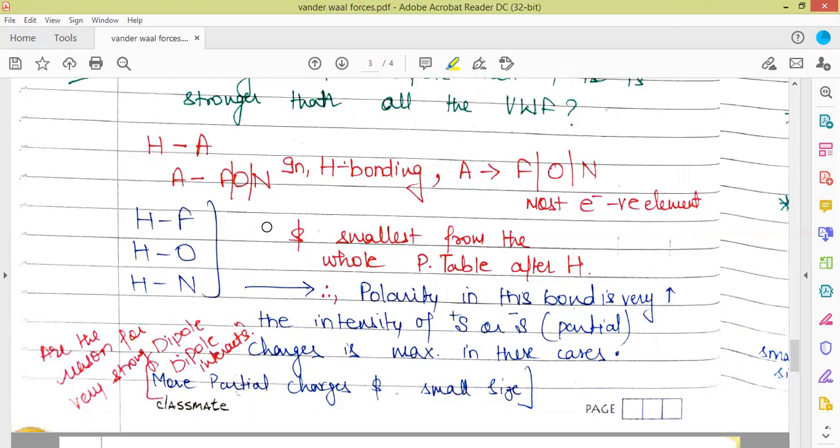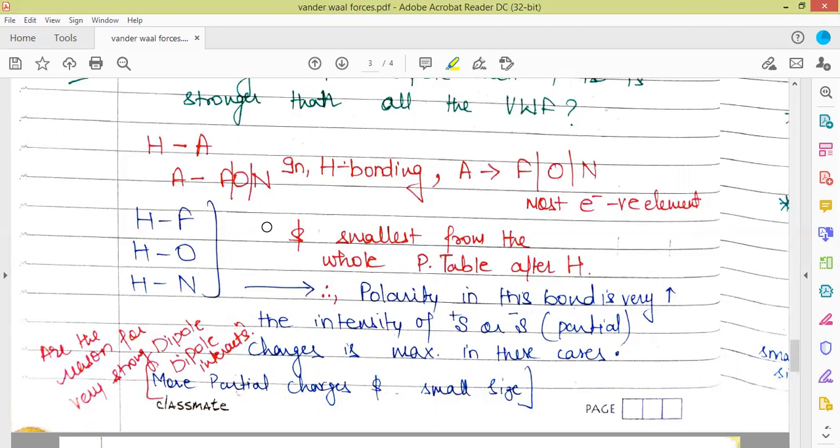So the polarity in this bond is very high in comparison to the others, and the intensity of the partial charges created due to these electronegative elements is maximum in these cases. So there are more partial charges and they have the smallest sizes.